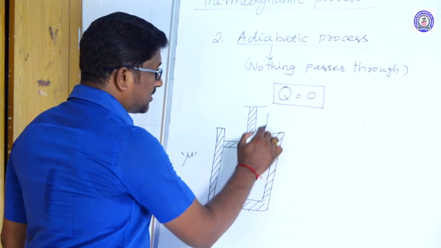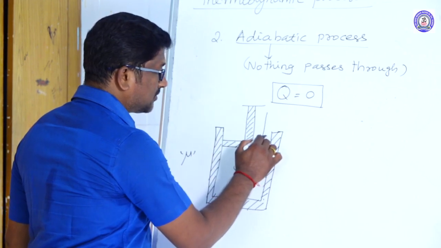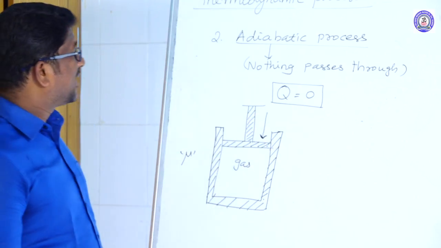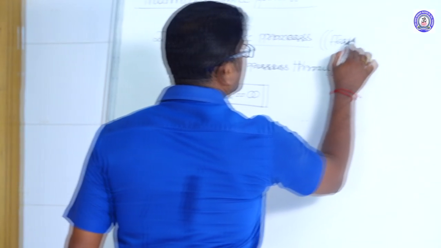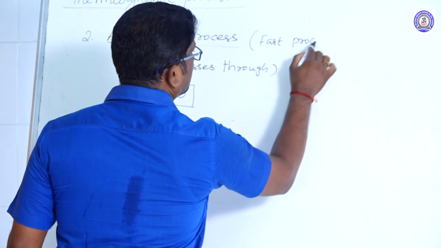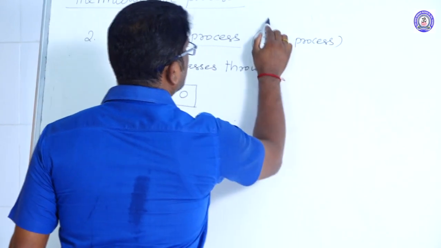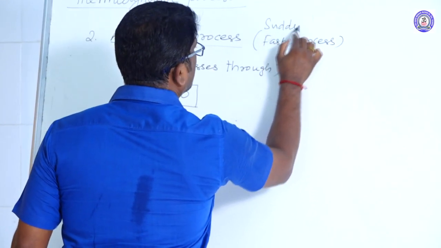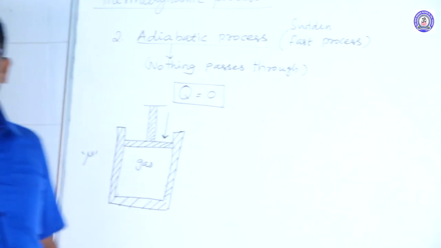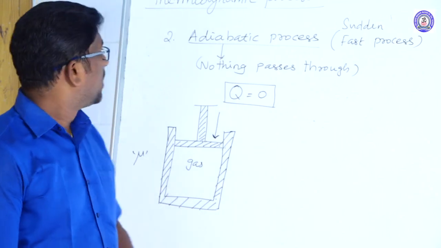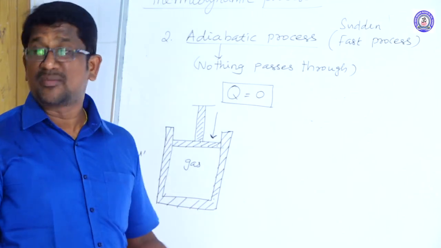Now the piston is pressed downwards suddenly. Here the adiabatic process is a fast, sudden process. Isothermal process is a slow process, whereas adiabatic process is a sudden process.